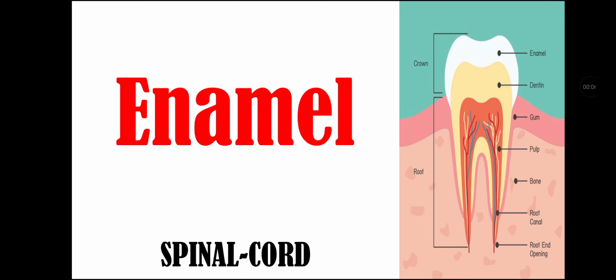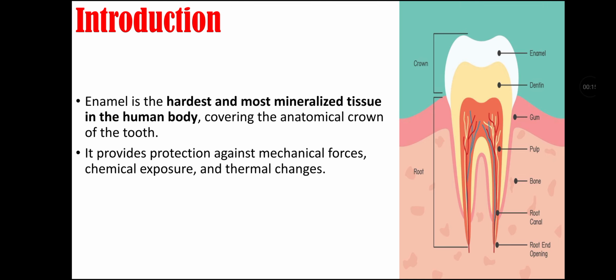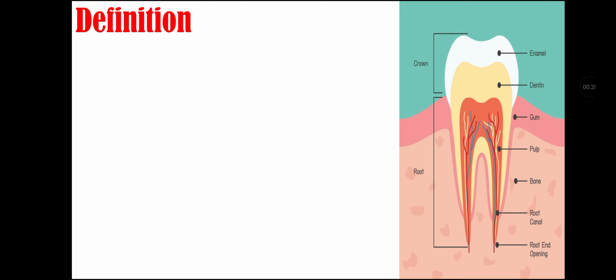So let's start our topic with introduction. Enamel is the hardest and most mineralized tissue in the human body, covering the anatomical crown of the tooth. It provides protection against mechanical forces, chemical exposure and thermal changes. Despite its hardness, enamel is brittle on its own, but the underlying dentine provides resilience and support.